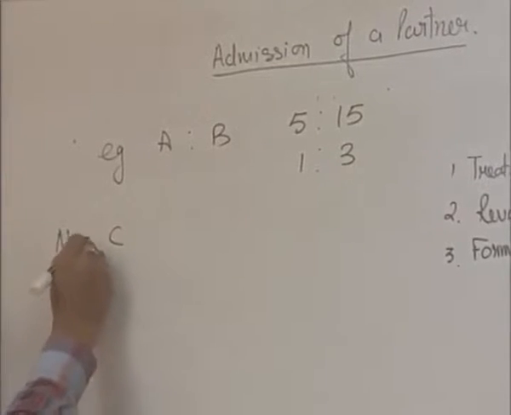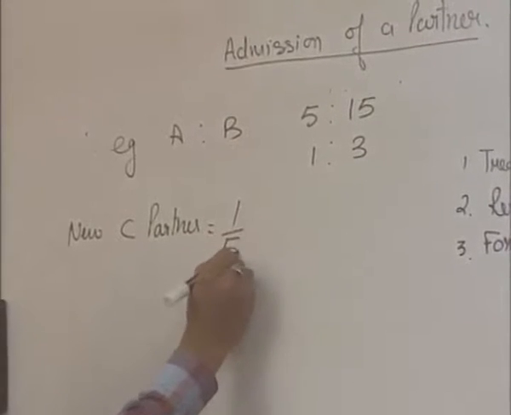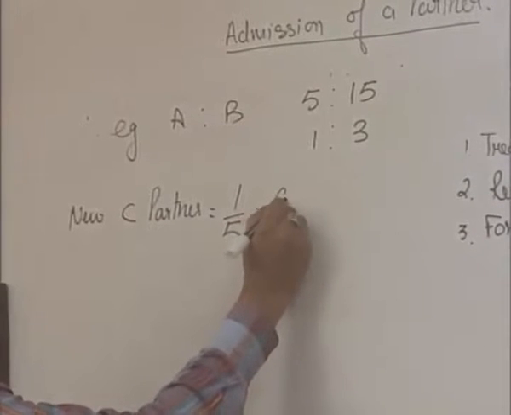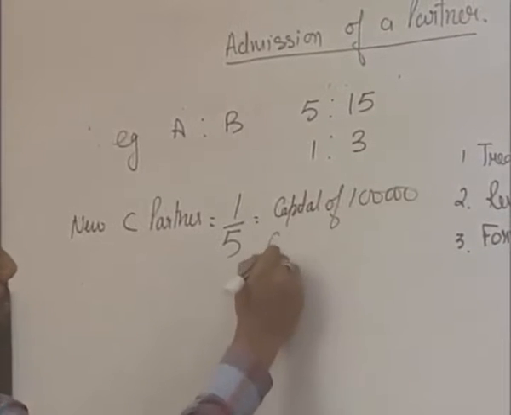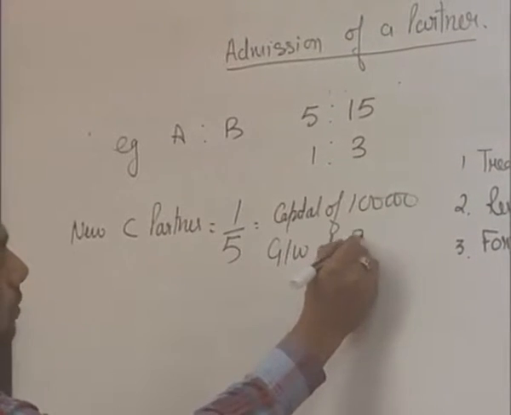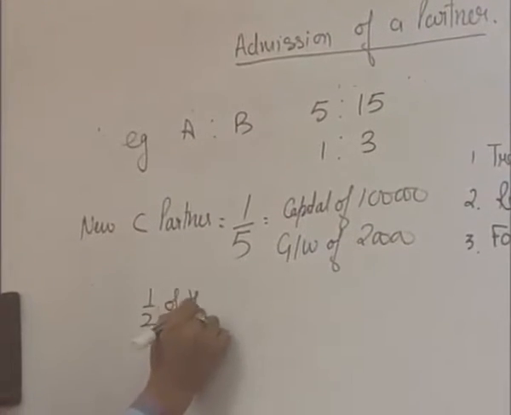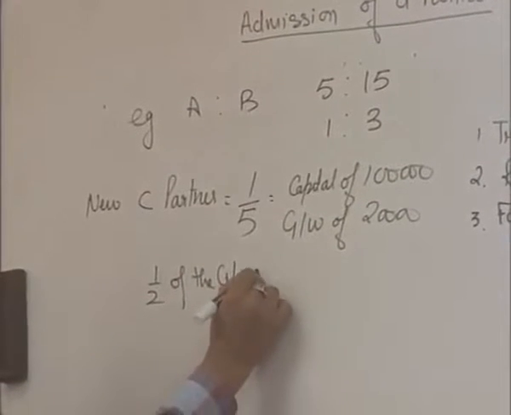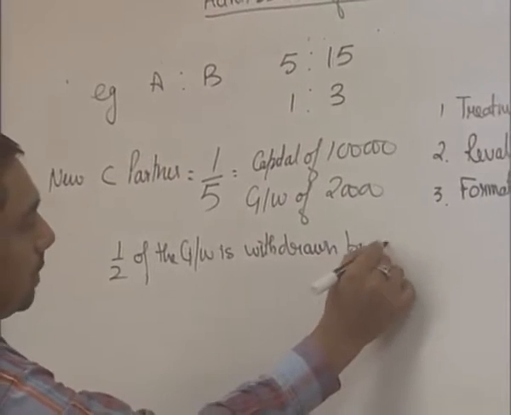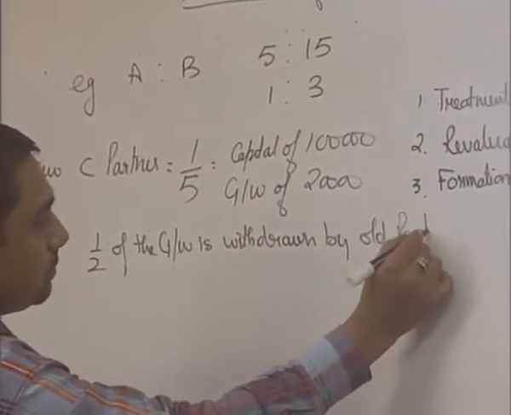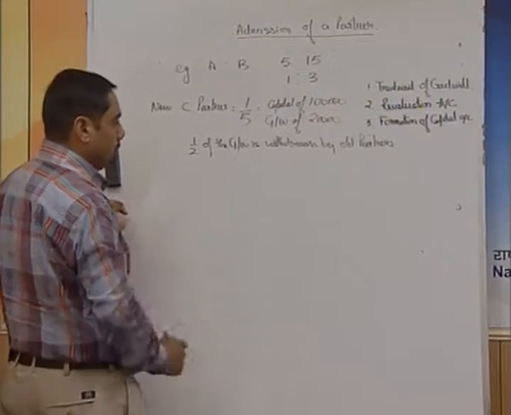They are going to admit a new partner, C, who is going to join the business for 1/5 share and is going to bring a capital of 1 lakh and goodwill of 20,000. Side by side it is given that half of the goodwill is withdrawn by old partners. If this is the case, then what entries are you going to pass in your books of accounts?